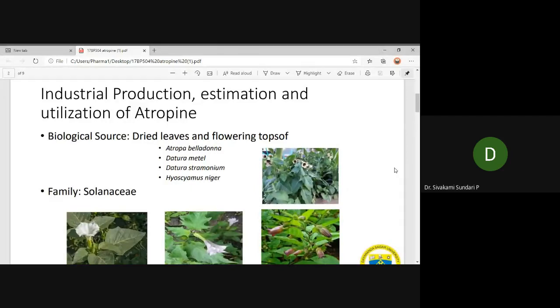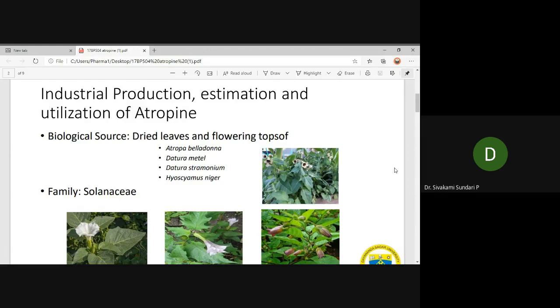We are going to discuss the industrial production, estimation, and utilization of atropine. The biological source is the dried leaves and flowering tops of Atropa belladonna, Datura metel, Datura stramonium, and Hyoscyamus niger.